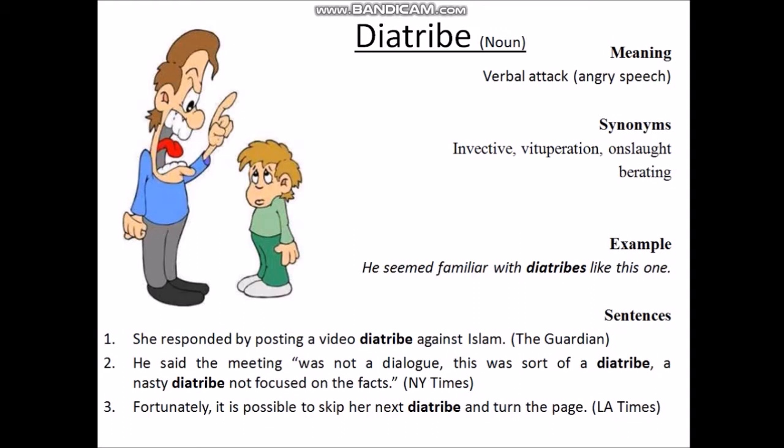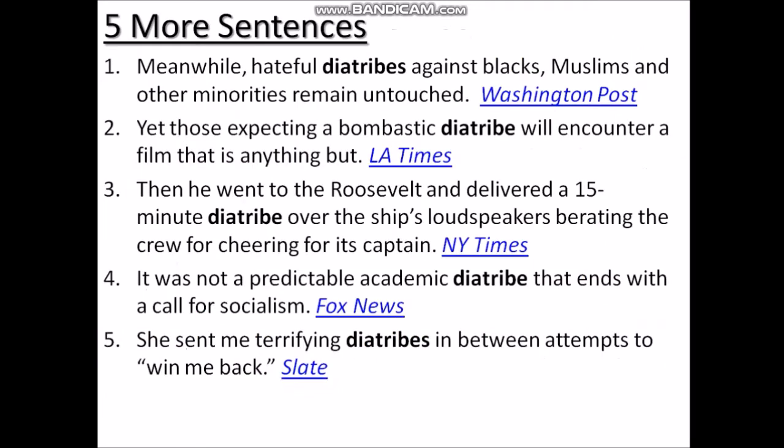So move on to the third sentence. Fortunately, it is possible to skip her next diatribe and turn the page. That means by good luck, it is possible to skip her next verbal attack or angry speech and turn the page. So now we'll move on to the 5 sentences under this word. So I give a 10-second pause for these sentences. After that we will continue to the next word.